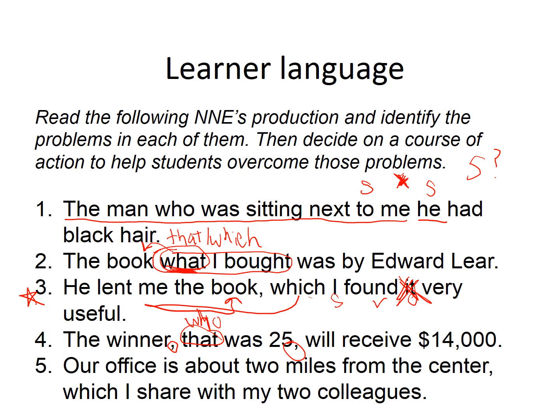And finally, our office is about 2 miles from the center, which I share with my 2 colleagues. Again, when we're speaking, we might say that. Our office is about 2 miles from the center, which I share with my colleague. You might be able to get away with that. But what's going on here is that this is really modifying the office. It's not modifying the center. But because it's directly after the center, that is the understanding that someone would take away from that.